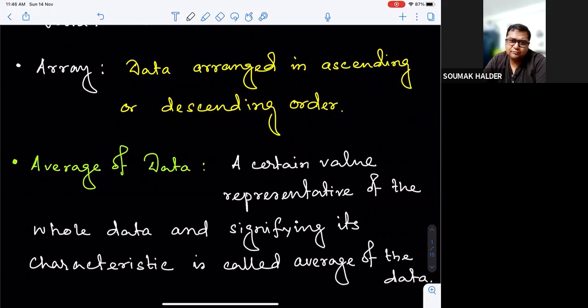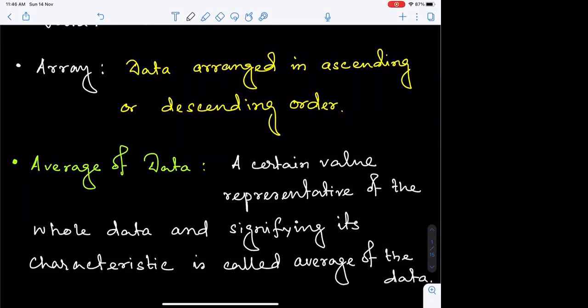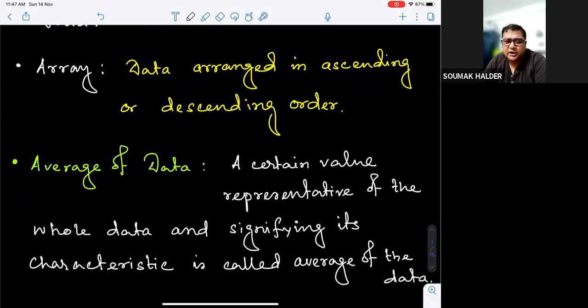Say you have heard about a student in some different school, not in your school, and you have heard that he is very good. Now, how good he is, to identify that, will you go for each and every score of that student? Or would you first like to know the average scoring in a particular examination? So average of the data is basically a value, maybe from the data, maybe not from the data, but it will become representative of the whole data, which will roughly try to signify the characteristic of your data.